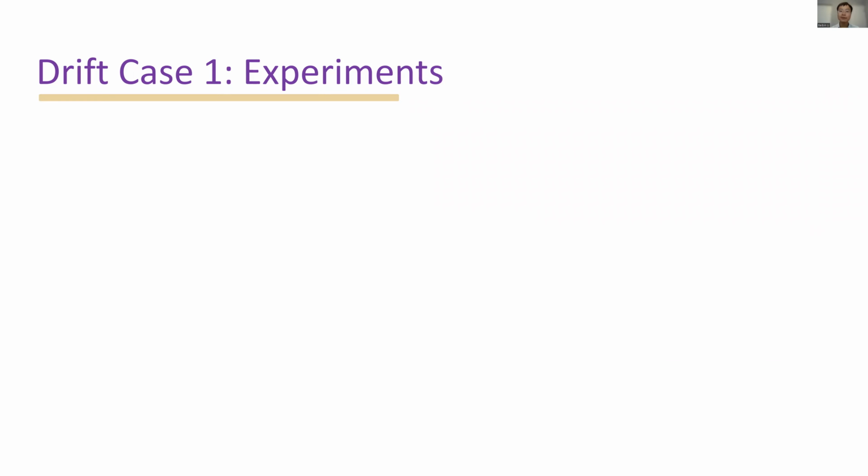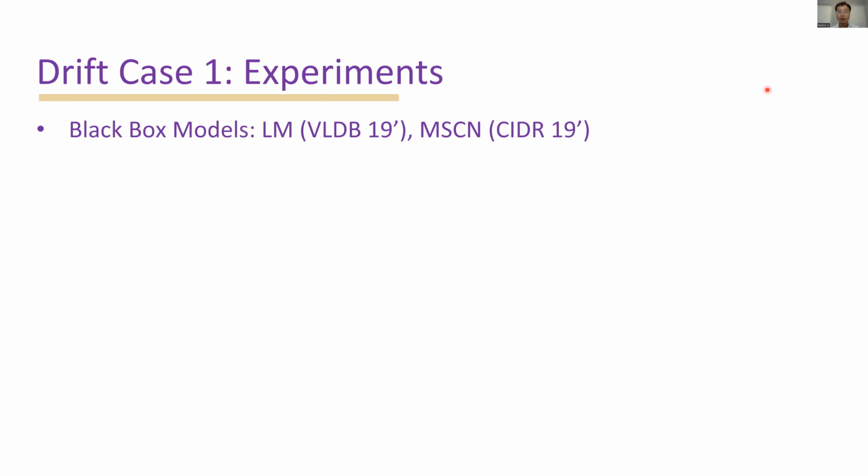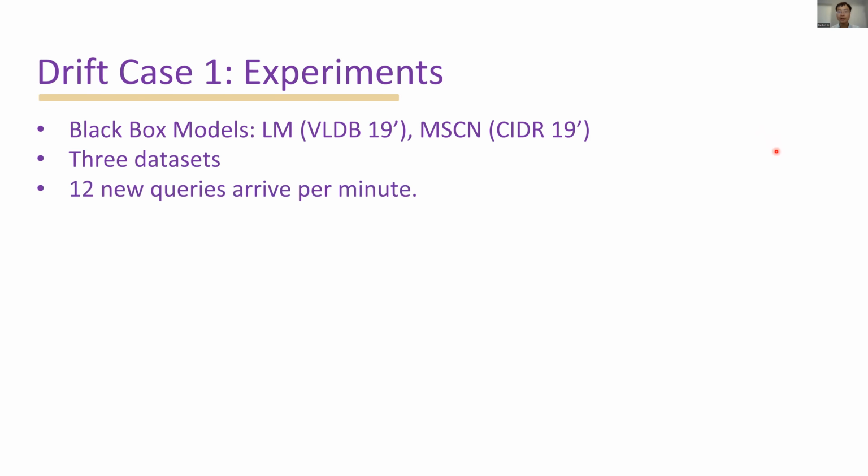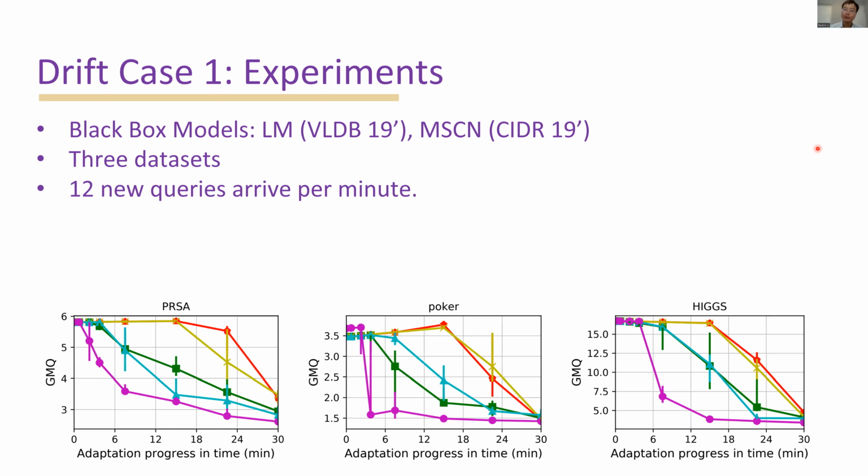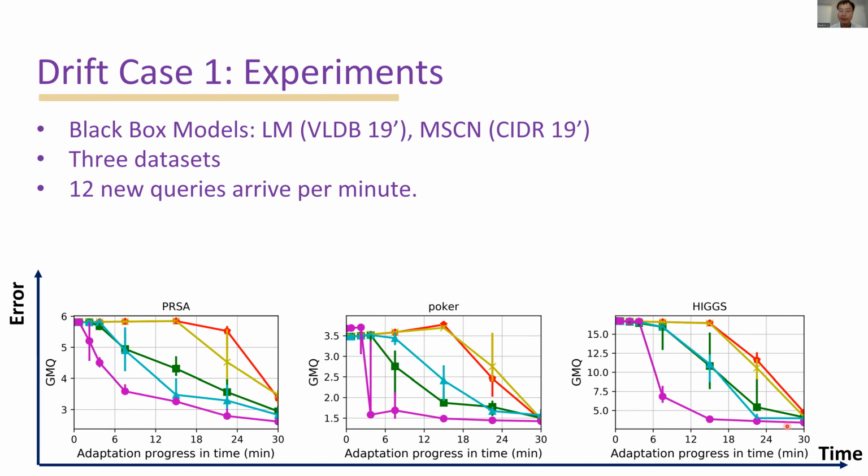So we performed several experiments with lightweight models and MSCM. Three data sets are examined, and we assume there are 12 newly coming queries per minute. We evaluate different approaches in a stream setting. Here are the results, where the x-axis represents the time over the simulation, and the y-axis represents the geometric mean of Q error, where the lower values are better.